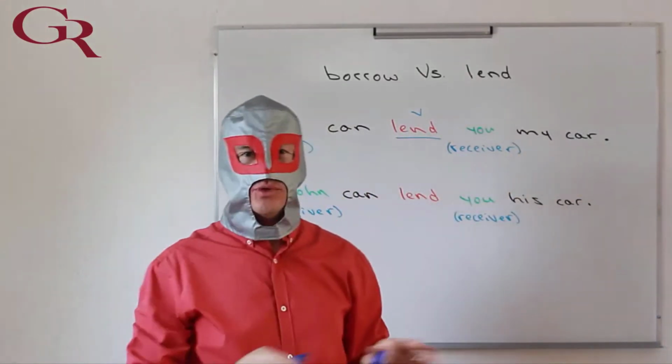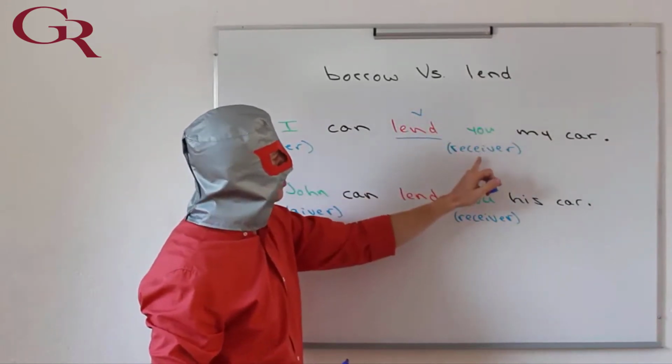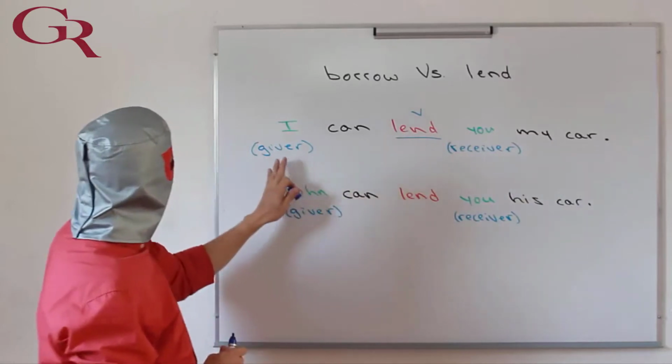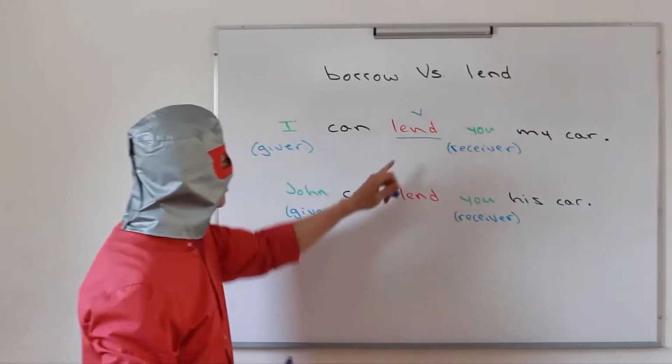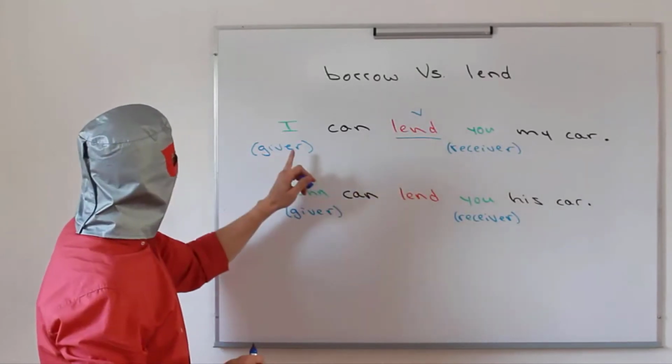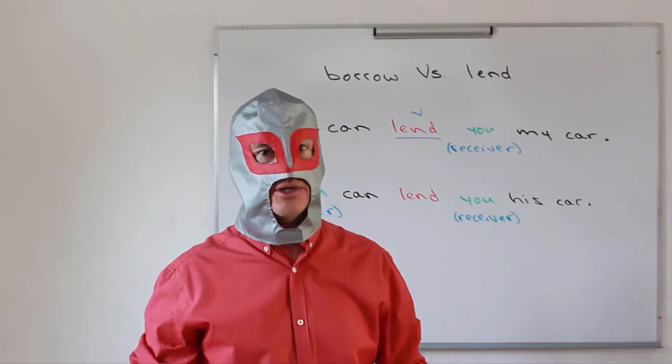And also, if you notice here, we have you after the verb. So that is the receiver. So if I have my giver, and then the verb, and then the receiver, the verb I'm going to use is going to be lend. So once again, I can lend you my car. Be careful, you don't want to lend anybody your car.